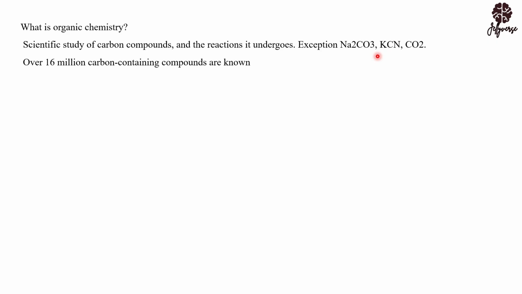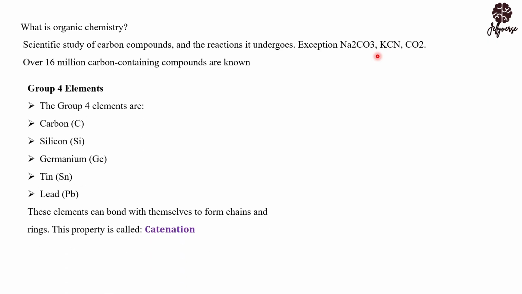Now let's look at the group in which we find carbon. Carbon is in group 4. And when we say group 4, these are elements that can bond to themselves. Group 4 elements can form a bond with themselves, and for that matter, they exhibit a property called catenation. Catenation is just a term that describes the ability of an atom to form a bond with itself.